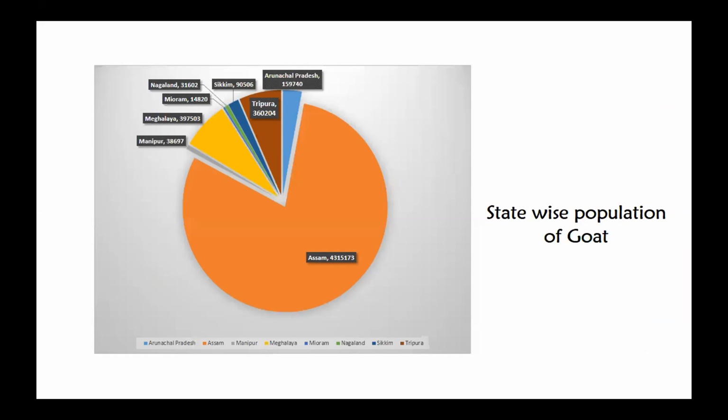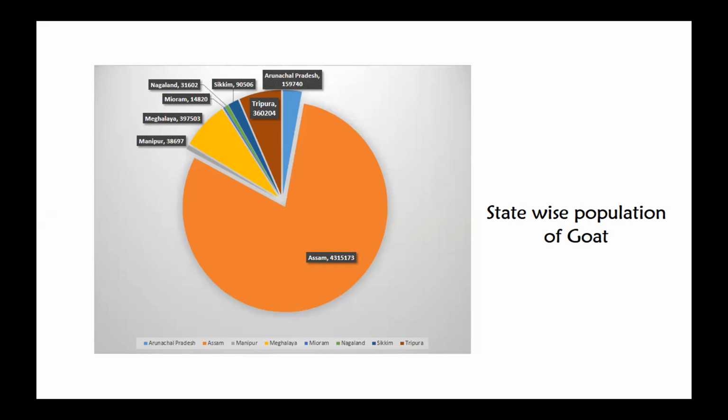Then about the state-wise population of goat in the northeast region, as we can see, the highest population is in Assam, which is about 43,15,173, and the second highest is Meghalaya, which is about 3,97,503, followed by Tripura, which is 3,60,204, and then Arunachal Pradesh, that is 1,59,740, then Sikkim, that is 90,506, and Manipur, that is 38,697, then Nagaland, that is 31,602, and the least is in Mizoram, that is 14,820.